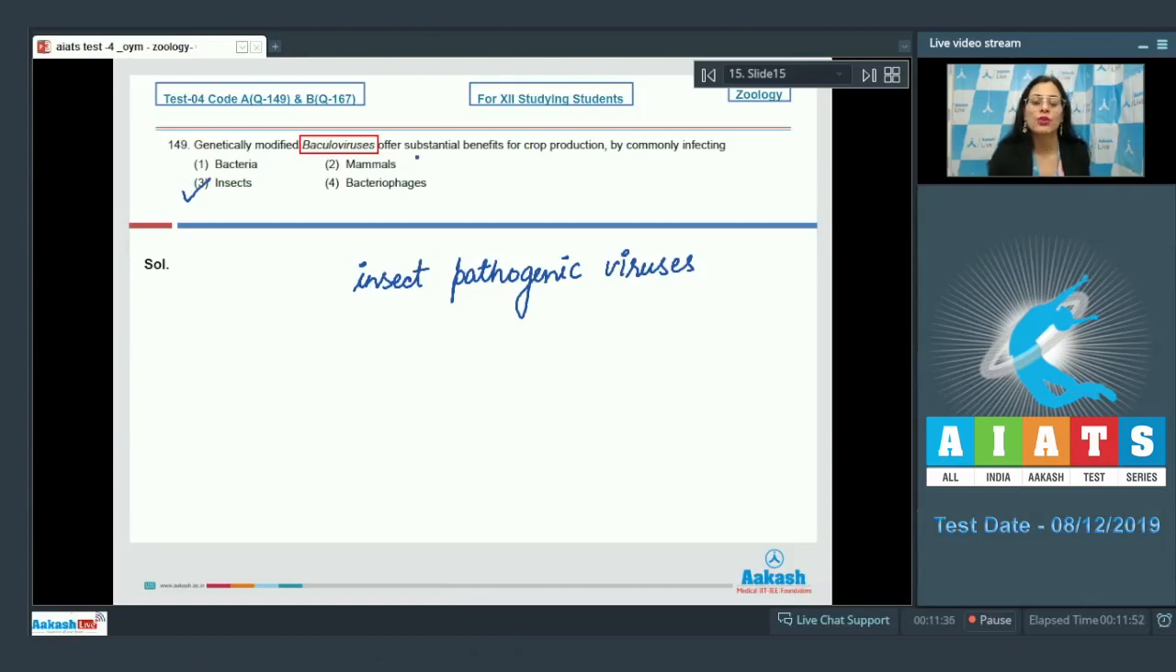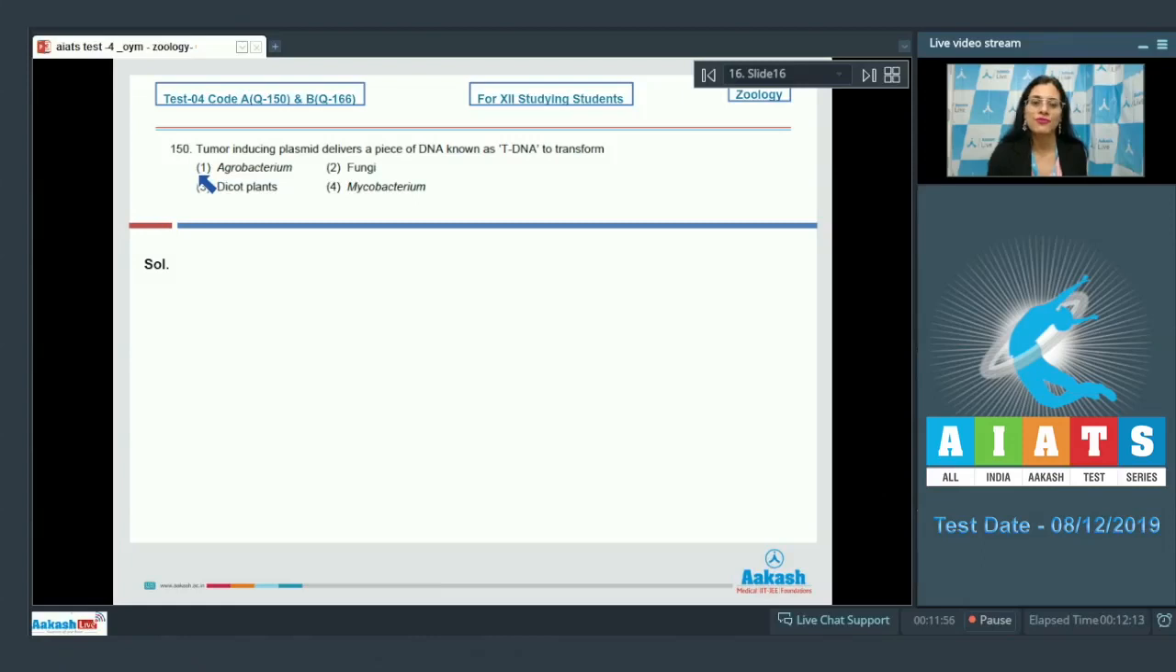Genetically modified baculoviruses offer substantial benefits for crop production by commonly infecting insects, whereas bacteria, mammals and bacteriophages are incorrect option. So the correct answer to this question is option number 3. Let's discuss our next question. Question number 150. Tumor-inducing plasmid delivers a piece of DNA known as tDNA to transform. And the options are agrobacterium, fungi, dicot plants, mycobacterium.